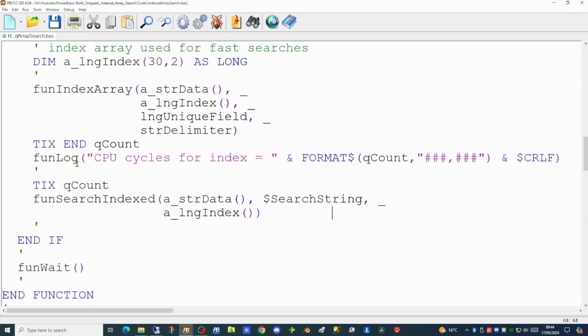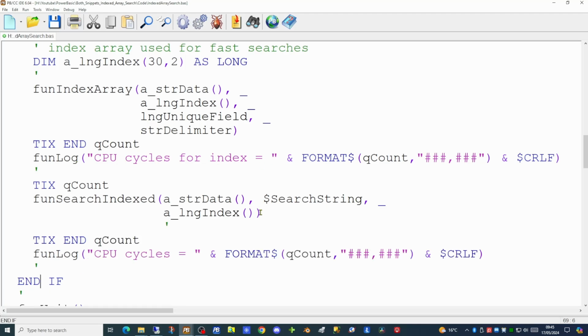And we're going to create another new function called searchIndexed. This is going to take 3 parameters. The 2 we've had for the previous functions, and the additional parameter is our index, the one we have just generated. And once that function is complete, we will then throw out the number of CPU cycles to our log. So let's go and create this final function.